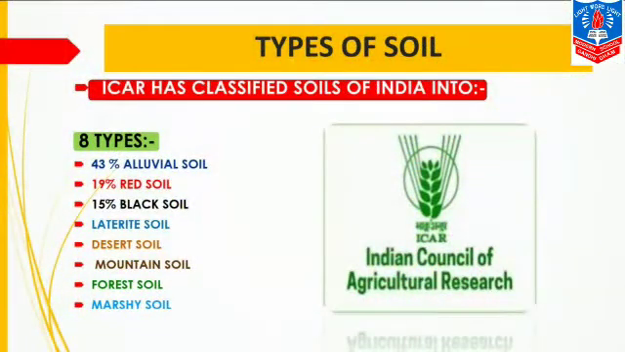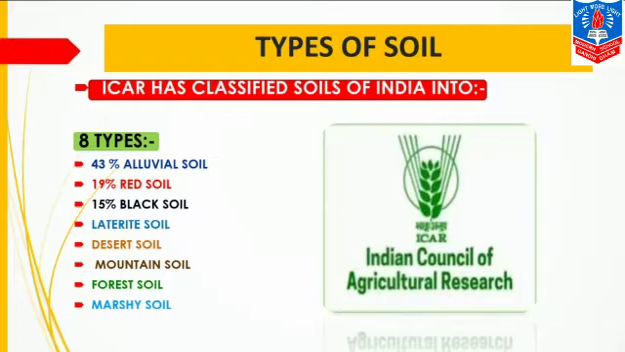Moving further with our next topic, that is types of soil. Now, ICAR has classified soils of India into 8 types. ICAR, that means Indian Council of Agricultural Research, has classified these soils into 8 types. The first type of soil is alluvial soil. It occupies about 43% of the total land area of India.